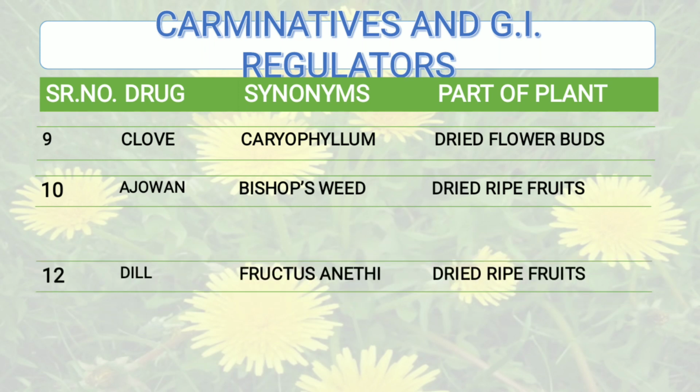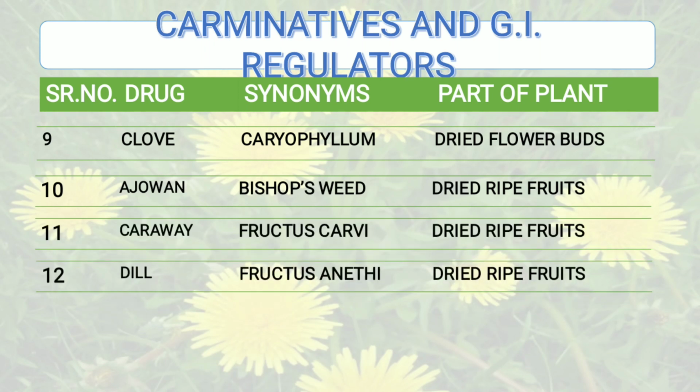Then the next drug is caraway, and synonym for caraway is Fructus caravi, and it is again dried ripe fruits. And last in this category is dill. Dill, synonym of dill is Fructus anithi, and part of the plant is dried ripe fruit.